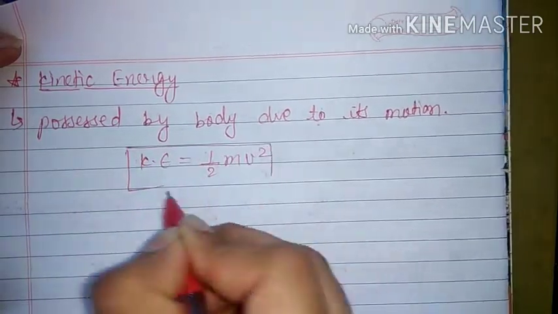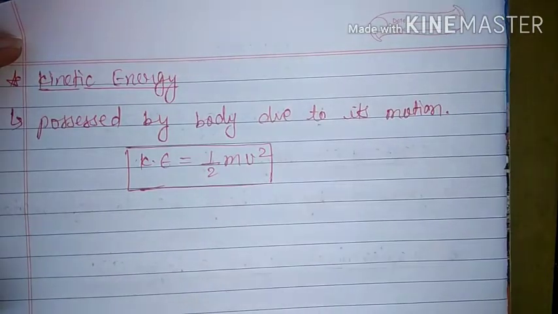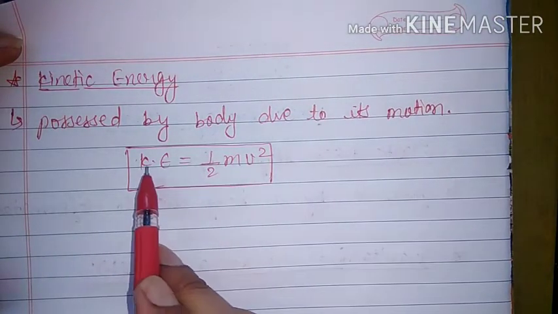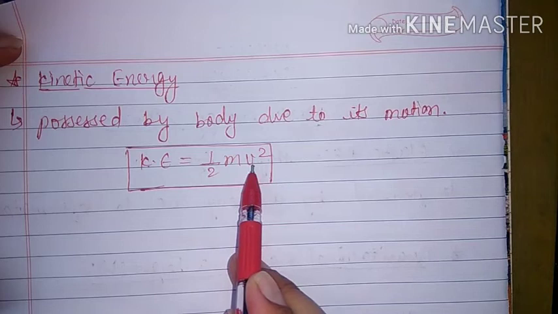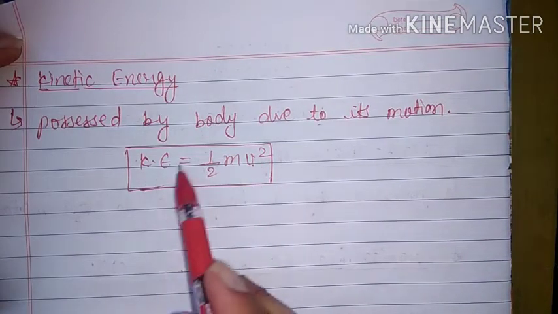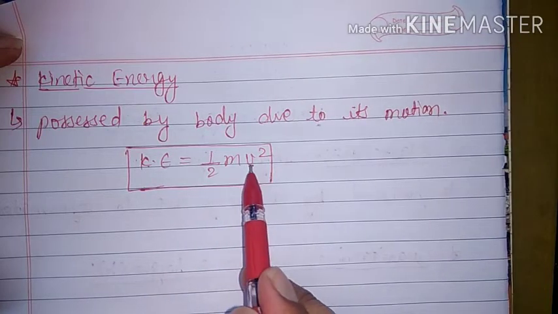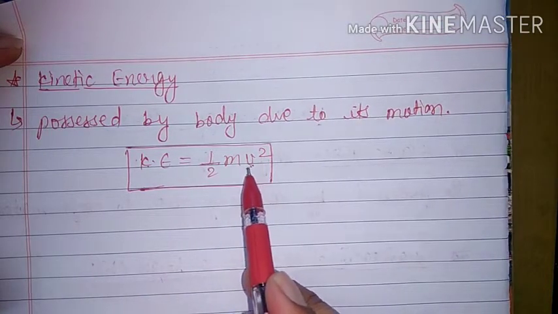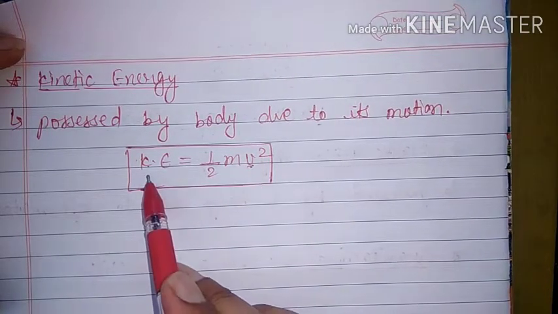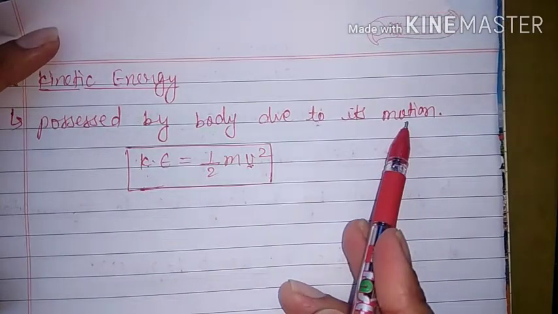Because we know that for kinetic energy the formula is half mv square, and we know that the mass of a body remains constant up to 10 raised to power 6 meter per second. That means kinetic energy is ultimately dependent on velocity. That means if the body has kinetic energy, it will move with a velocity v, and moving means motion. That means kinetic energy is always associated with motion.